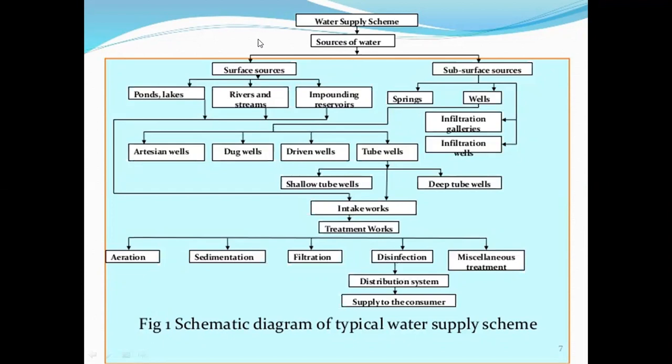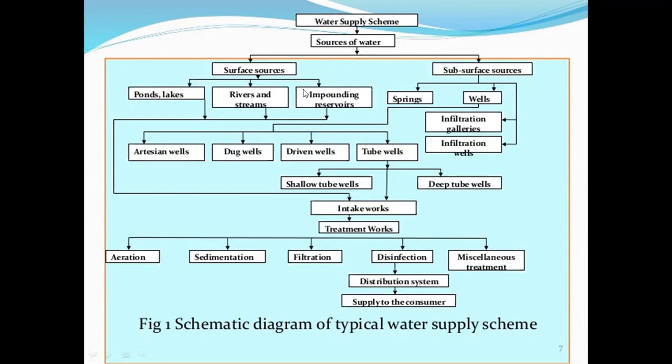The first part of the water supply scheme is the source of water. We discussed in the first lecture what the sources of water are. There are two main sources of water: surface sources and subsurface sources. Surface sources are ponds, lakes, rivers and streams, that is, water that occurs on the ground.